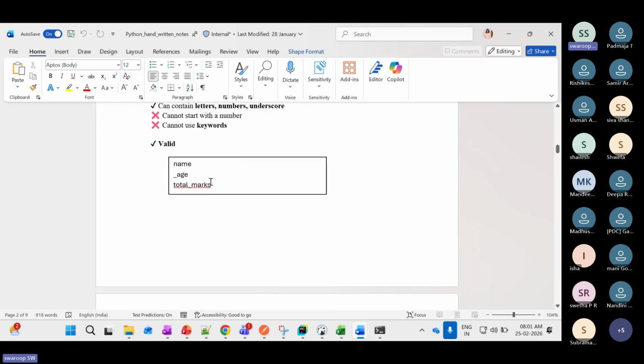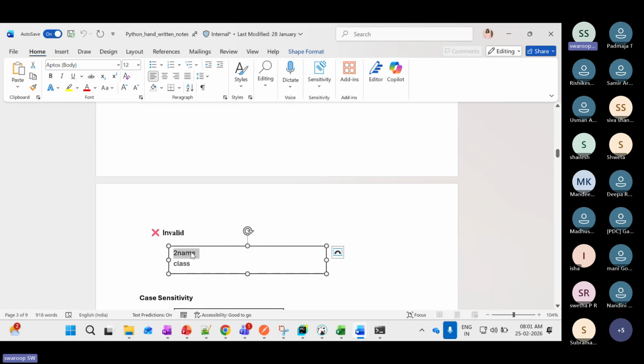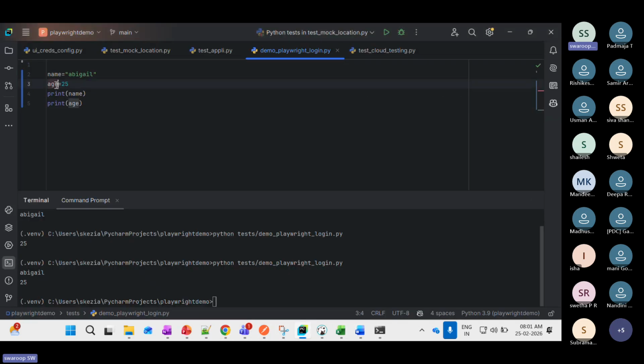Let's type this and try. This class is a built-in keyword, so you cannot use it as a variable. We'll try to print it here and show that.